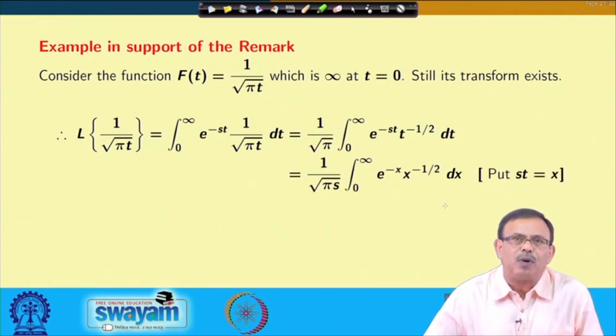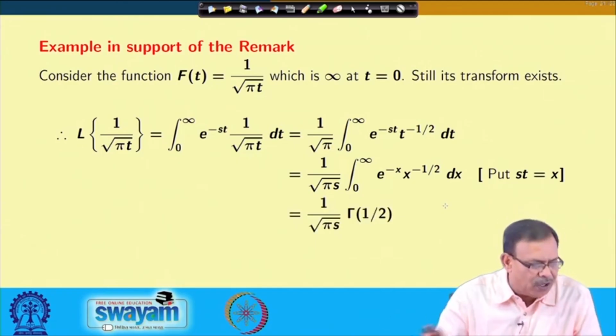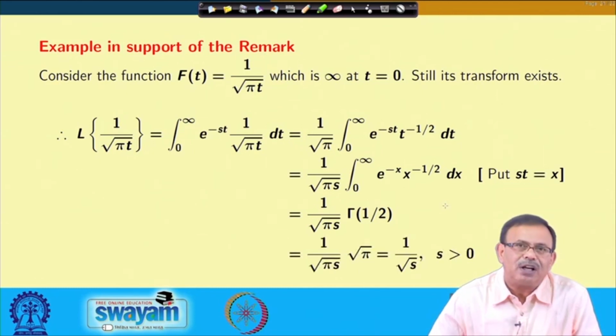If I put st equals x, then the problem will be transformed to 1 by root pi s, integral 0 to infinity e power minus x into x to the power minus 1 by 2 dx. This I can write directly in terms of gamma function: 1 by root pi s into gamma half, and gamma half is nothing but root pi. So, the value of the Laplace transform of the function 1 by root pi t is equal to 1 by root s.